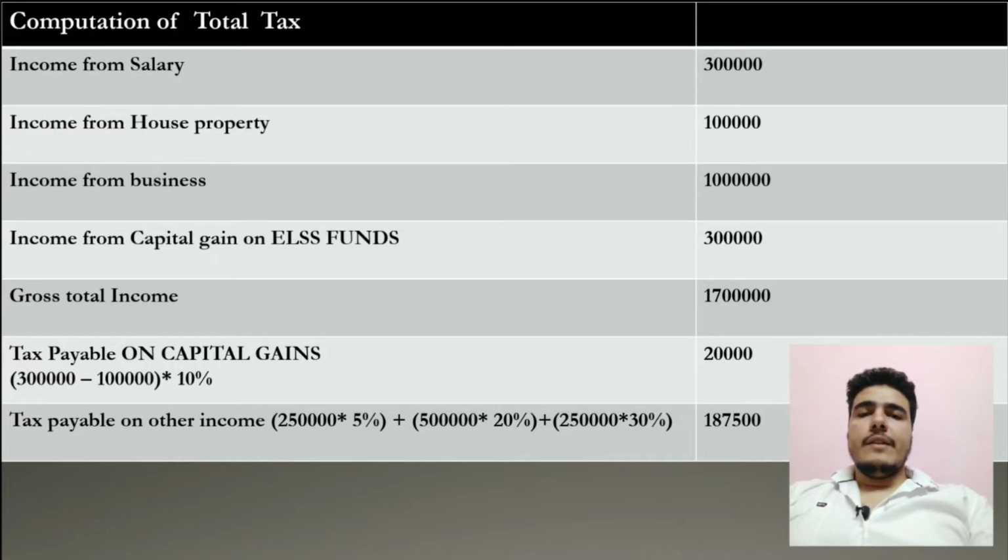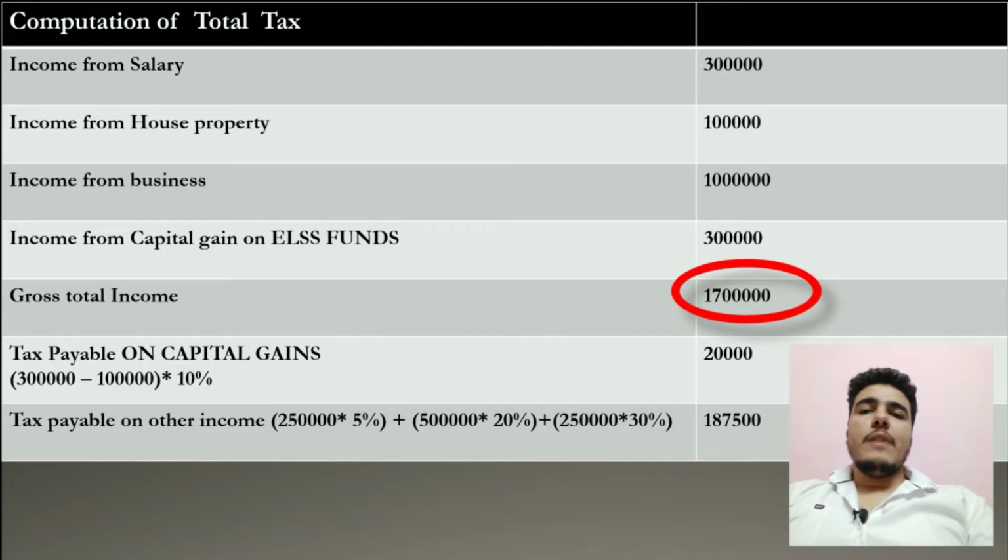Income from salary is 3 lakh, income from house property 1 lakh, income from business 10 lakh, and income from capital gains on ELSS funds is 3 lakh. Okay, just an example. So 1 lakh will be exempt, and on the excess over 1 lakh, meaning 2 lakhs, there is a tax of 10%. It is a special rate, and gross total income will be 17 lakhs. So we can't apply tax slab rates on 17 lakhs directly because there is a special rate on 3 lakhs, right?